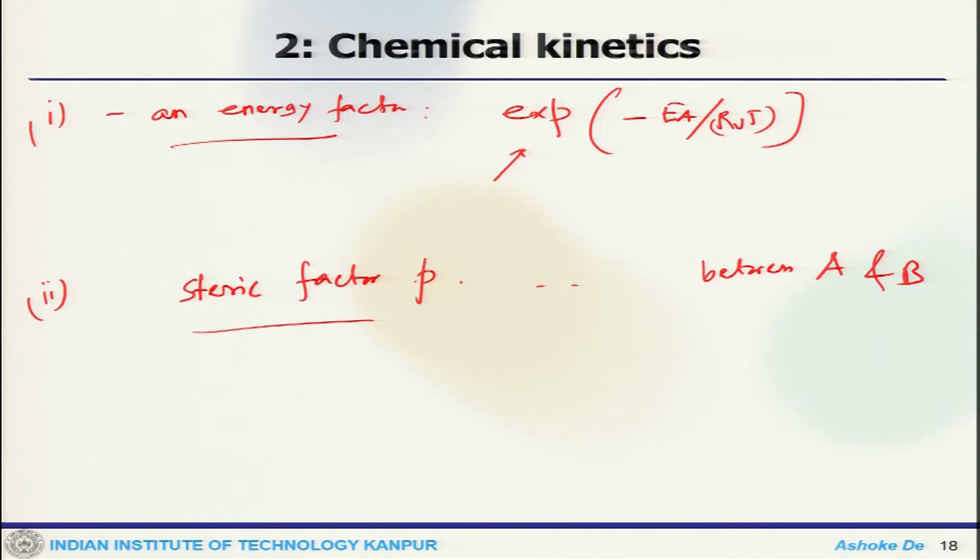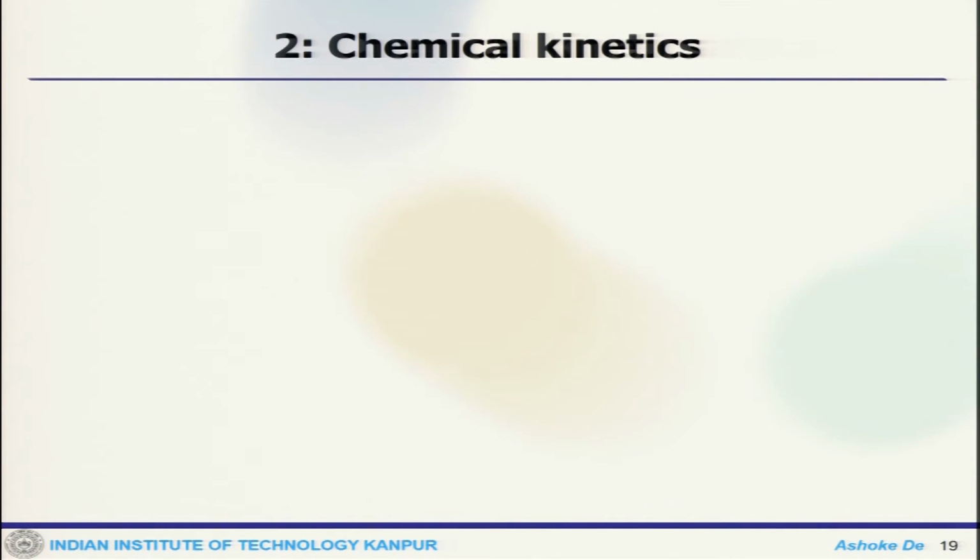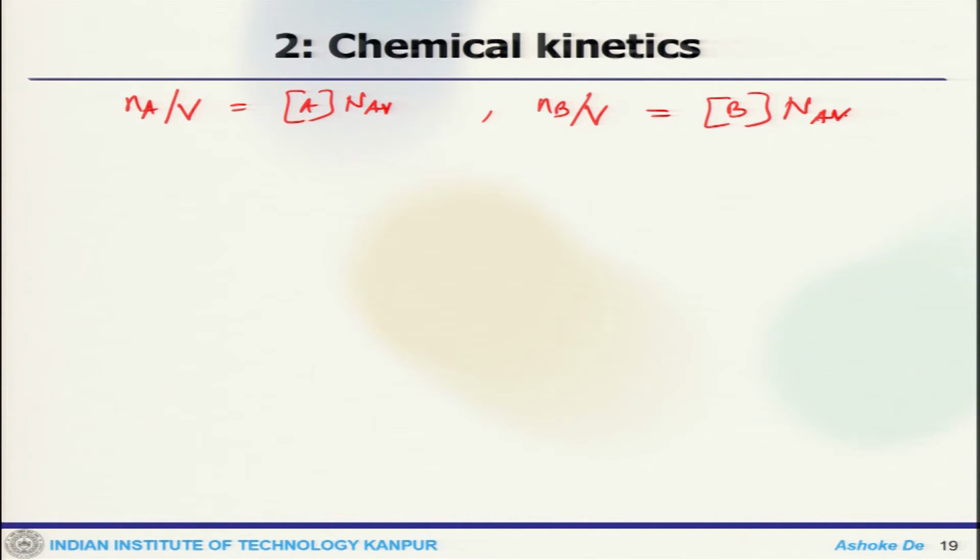Now, while substituting NA by V with [A] NA, and NB by V as [B] NA into 2.15,